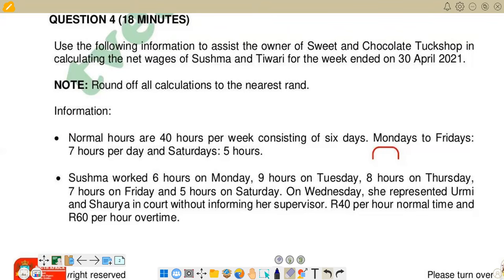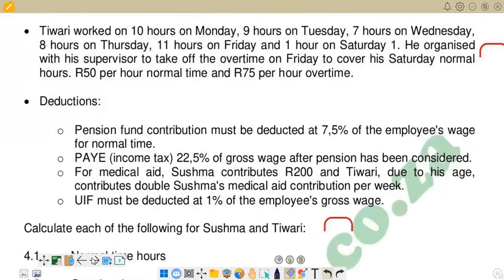And also we can go on to see the other information that we have according to this question. We also have information in terms of Tiwari. Tiwari worked 10 hours on Monday, 9 hours on Tuesday, 7 hours on Wednesday, and then we've got 8 hours on Thursday, 11 hours on Friday, and 1 hour on Saturday.